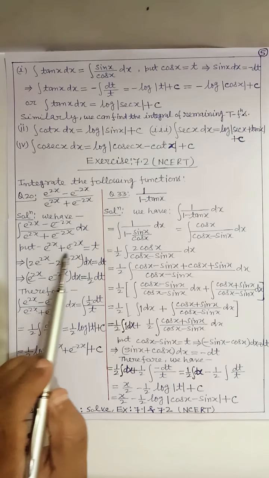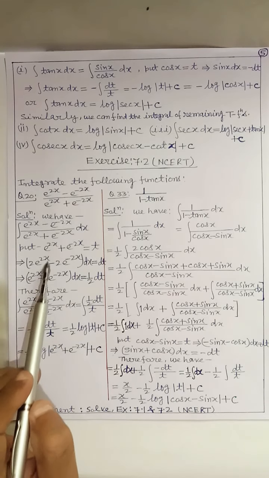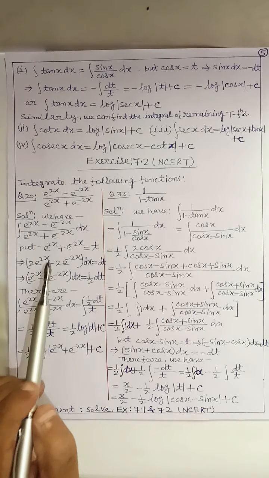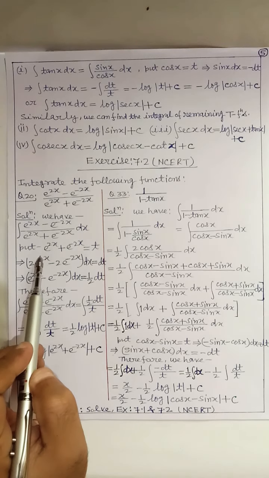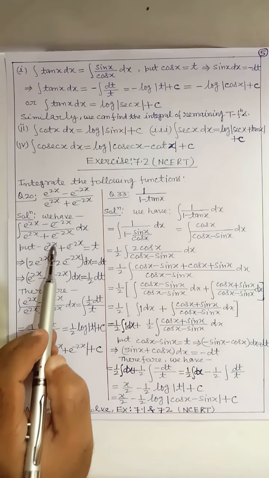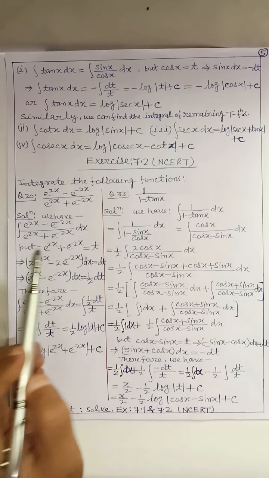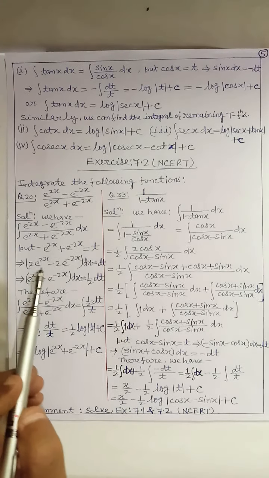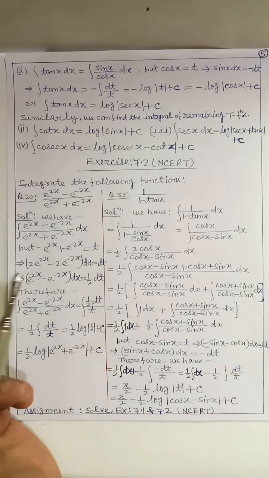If we differentiate this with respect to x, we get 2 e to power 2x minus 2 e to power minus 2x dx equal to dt.